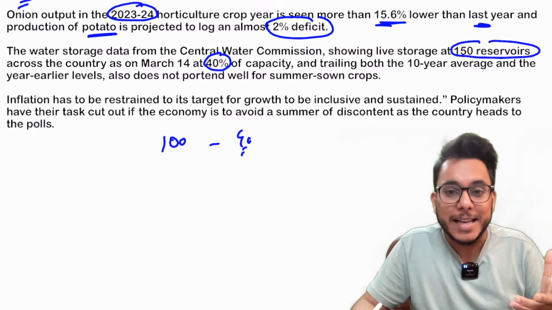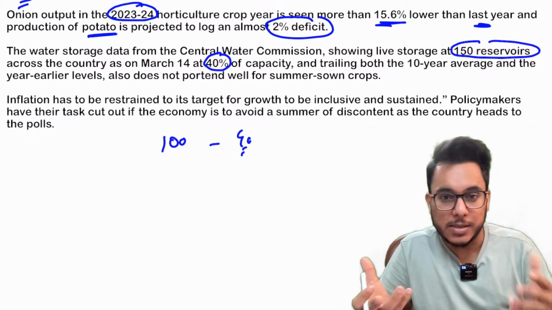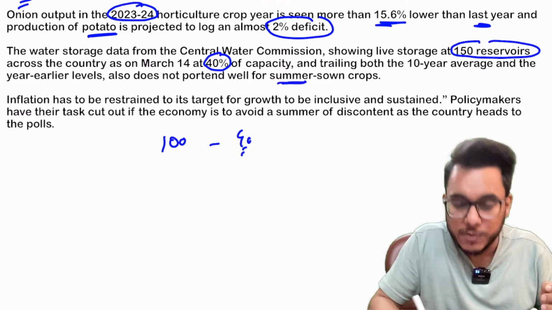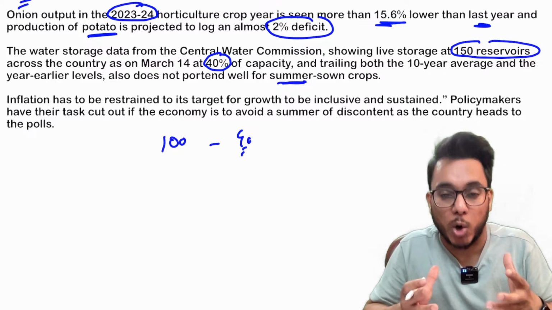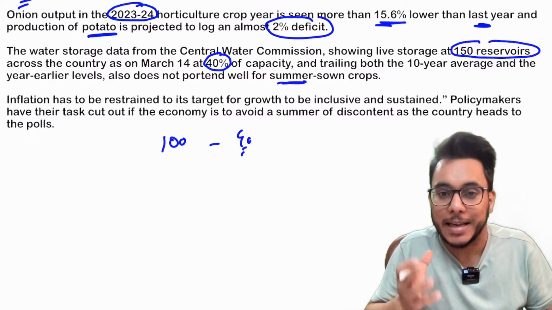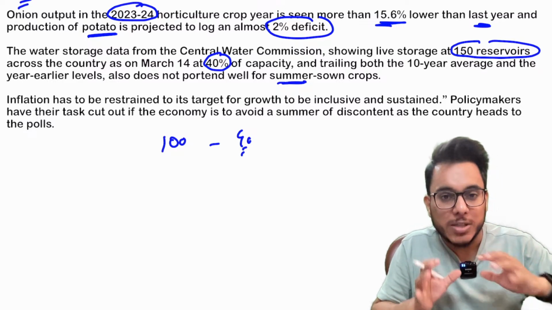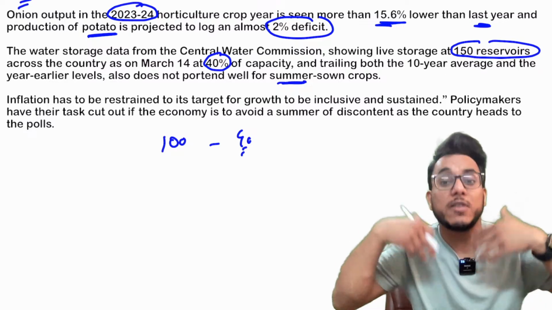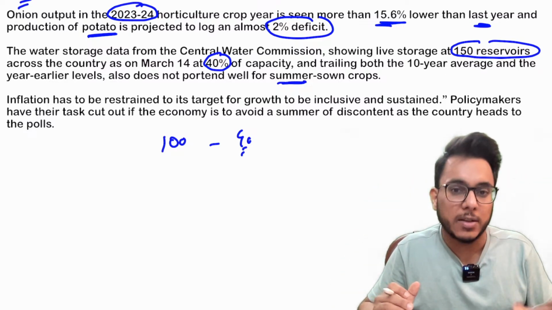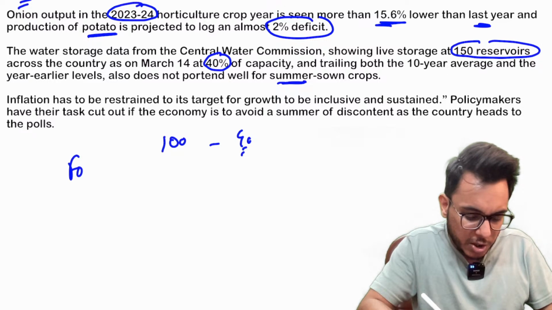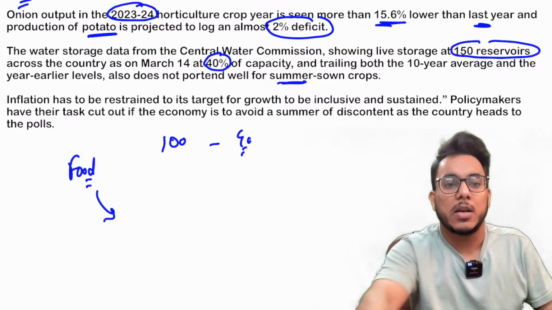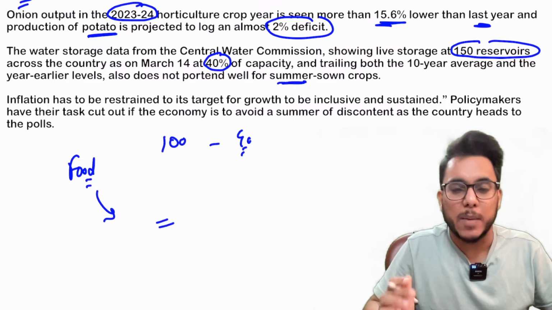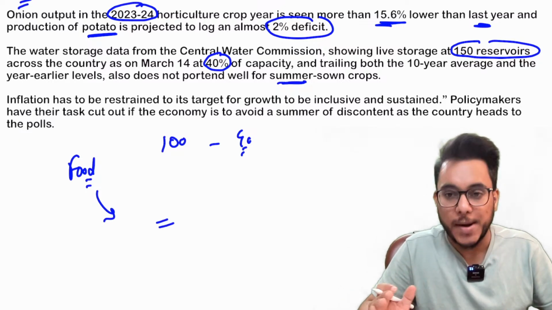So water availability is less, and already food production is less. Now if water availability is less, for the crops that are sown during the period of summer, there will be problems in growing these crops, because you know that water is needed for agriculture. So this shows that even food production and vegetable production will go down, which will further drive inflation, and food inflation is the most concerning because it is the most painful for poor people. So therefore, some immediate measures need to be taken in this direction.